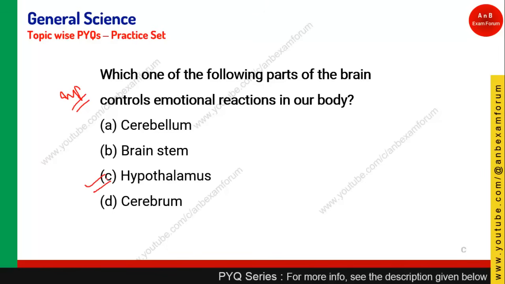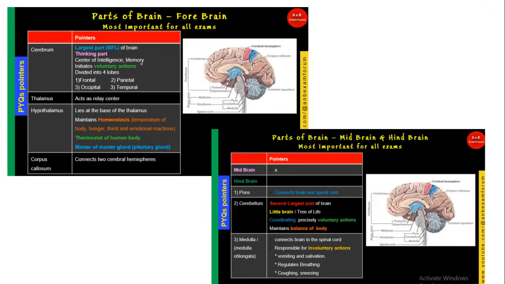So I will show you. These are basically the important parts. The first is the forebrain, the second one is the midbrain, the third one is the hindbrain, okay. The forebrain consists of these parts: cerebrum, thalamus, hypothalamus, and corpus callosum, okay. Cerebrum is a very important part of the brain because it is one of the largest parts of the brain. Second, it is the thinking part. All the voluntary actions are basically decided by the cerebrum, okay.